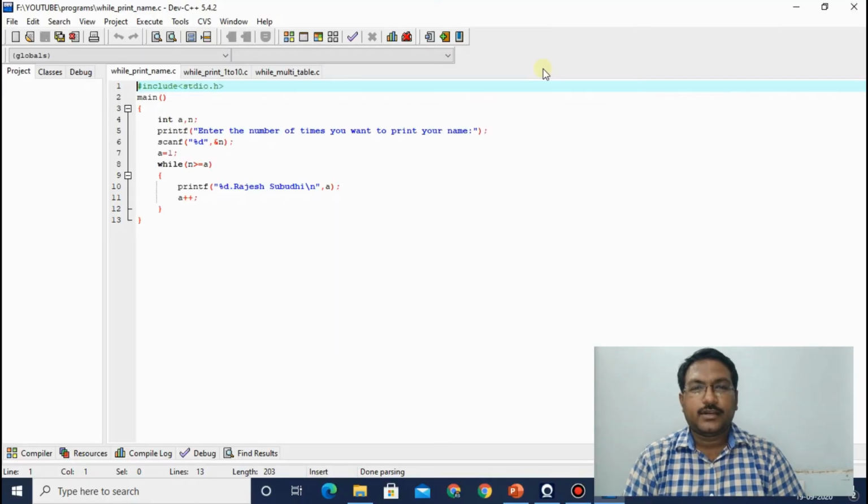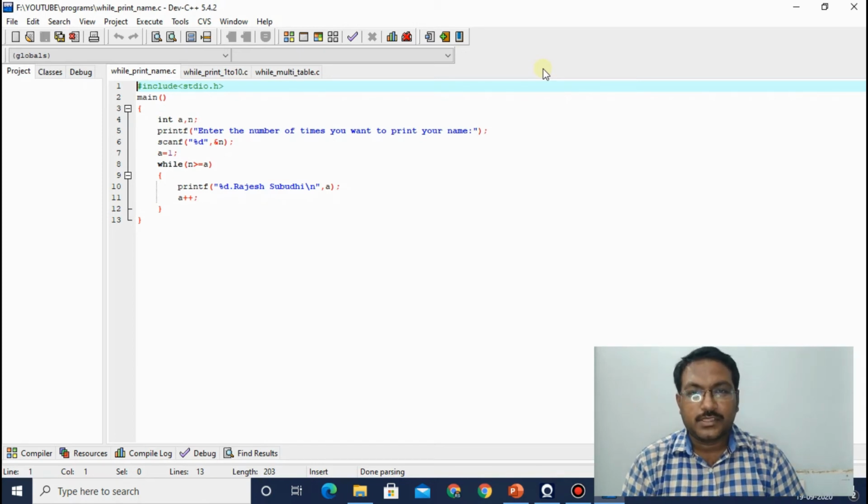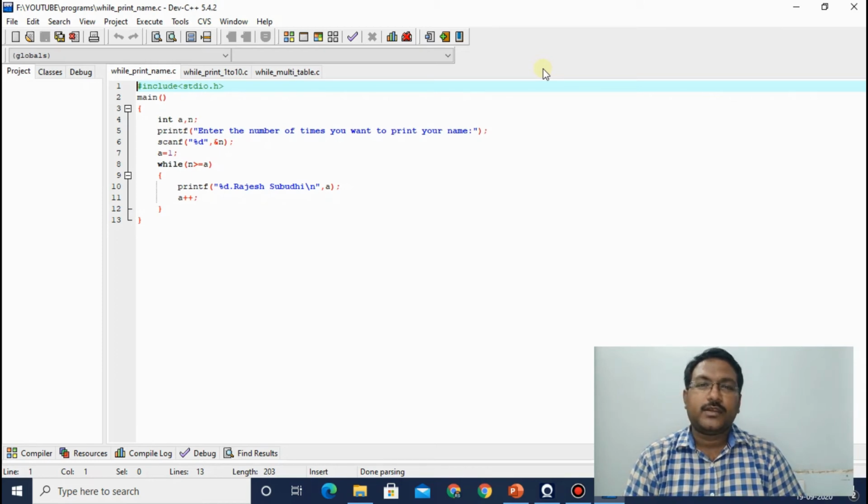So here we are in our compiler. As I mentioned earlier in my videos also, this is Dev C++. The compiler name is Dev C++, and the download link is available in my description. You can download from that.